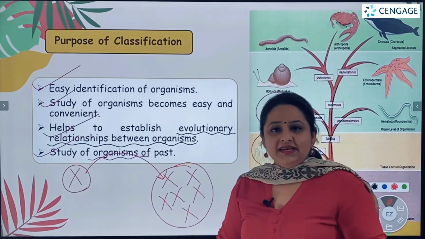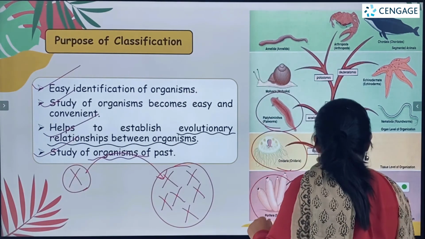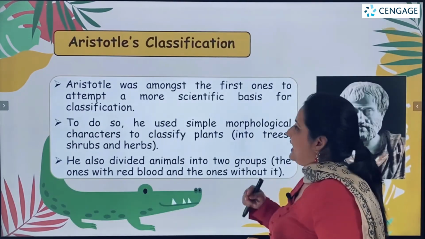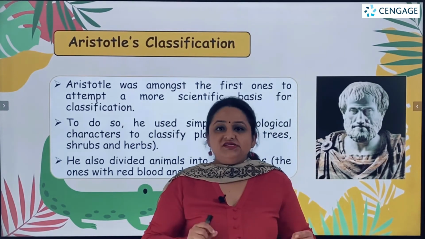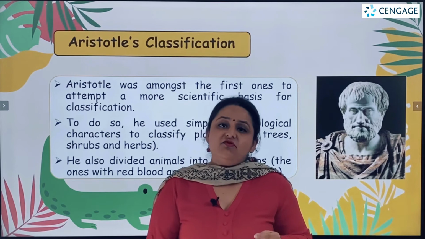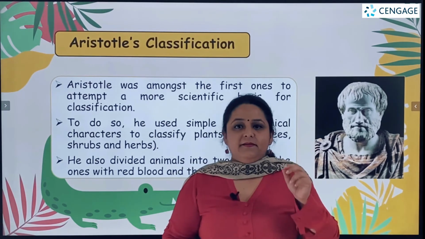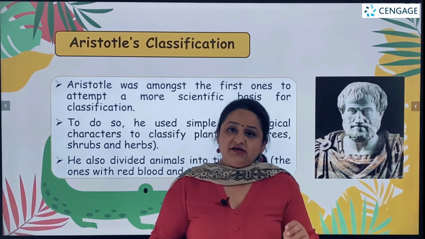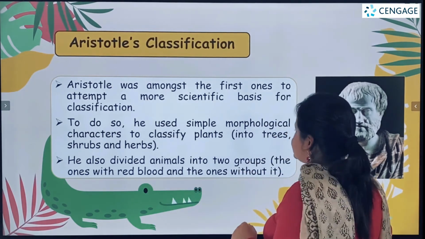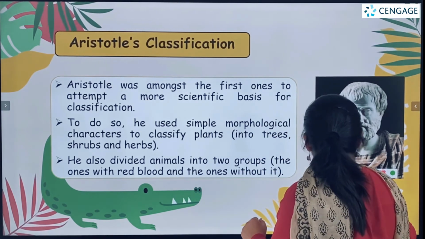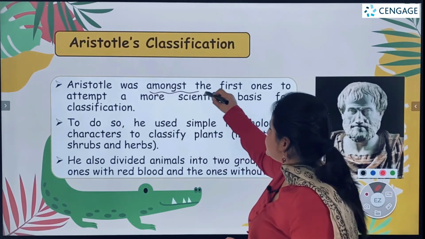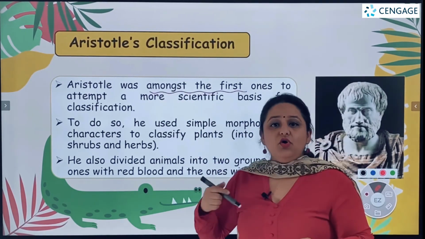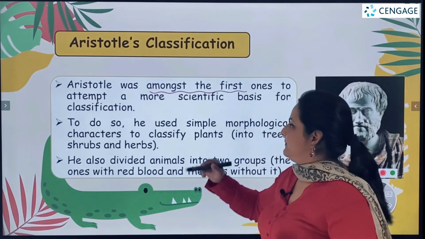Now there were many people in the past who tried to classify the organisms into various groups such that it becomes very easy for them to study. But the very first scientific classification was given by Aristotle. Aristotle was amongst the few scientists who attempted a scientific basis.